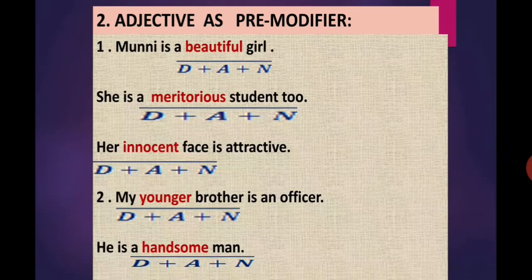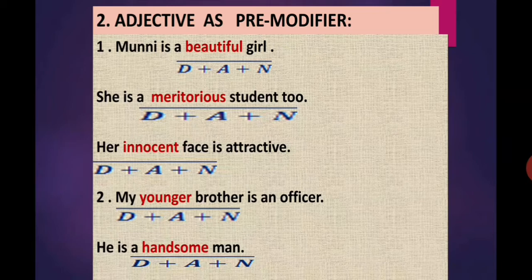Now, adjectives as pre-modifiers. How does an adjective act as a pre-modifier? Munni is a beautiful girl. Here, beautiful is an adjective. It comes before the noun girl and gives the information about it.